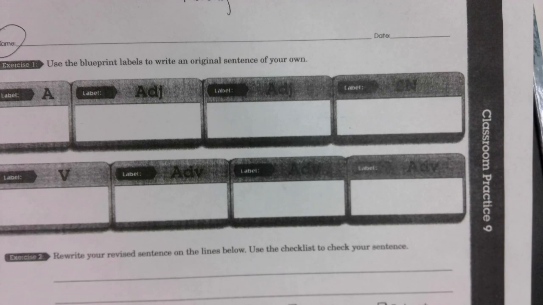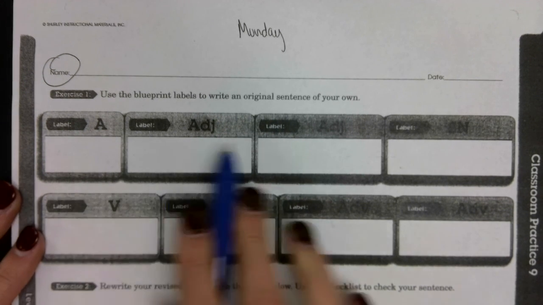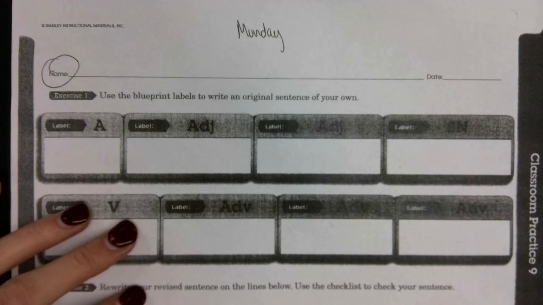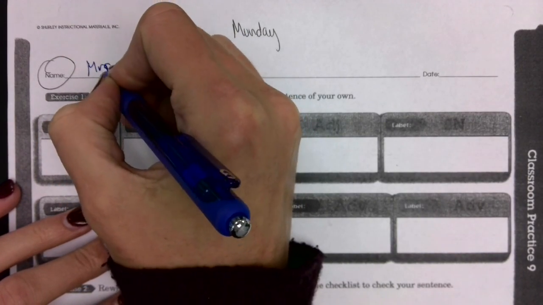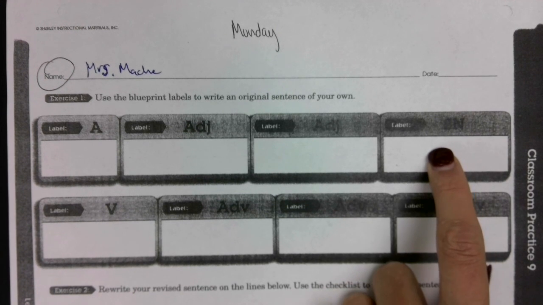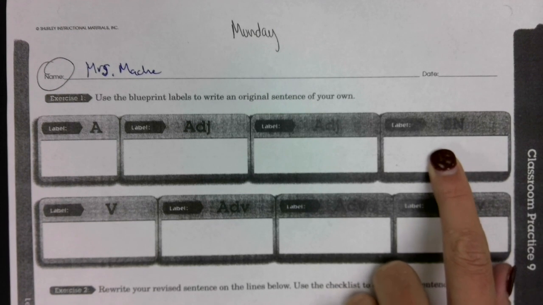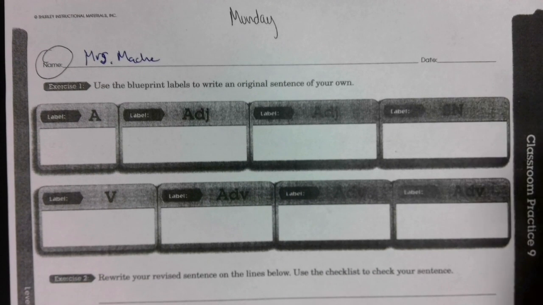The second part of our lesson today is making our own blueprint sentence. So we're kind of working backwards from what we normally do. Instead of starting with our sentence and then labeling it, we're going to start with the labels and fill it in. So let's start with your name. Put your name at the top. Then we're going to start with what the sentence is about. So think of a noun. Remember, we're thinking who or what. Who or what is the sentence about? Subject, noun.